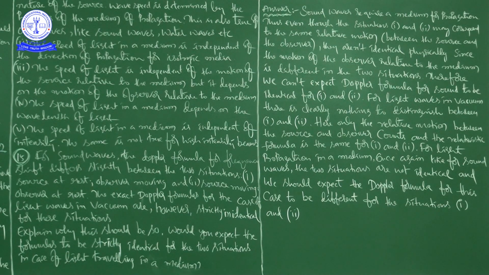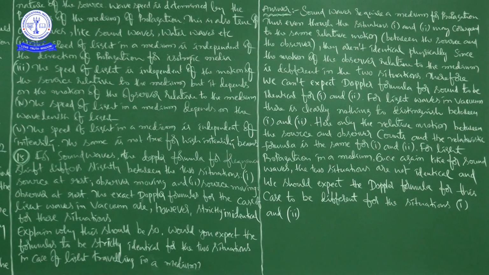Here only the relative motion between the source and observer counts, and the relativistic formula is the same for 1 and 2. For propagation of light in a medium, once again, like for sound waves, the two situations are not identical, and we should expect the Doppler formula for this case to be different for situations 1 and 2.